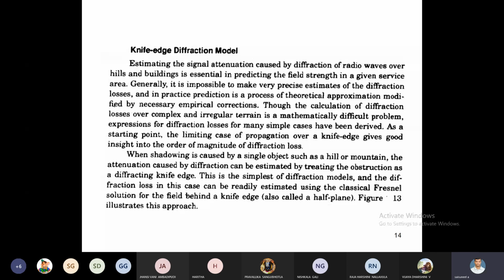Not only the hill or building, but any irregular structure between the transmitter and the receiver. Suppose we assume that a hill or mountain is the object in between the transmitter and receiver. The signal is transmitted from the transmitter to the hill station, and from the hill station to the receiver we are getting the signal. Here the signal is diffracted at the edge of the hill or mountain.